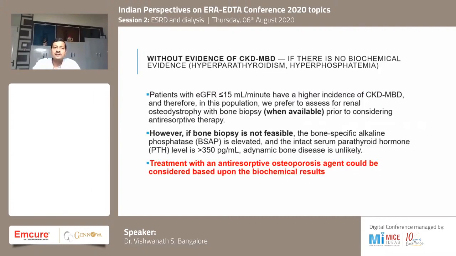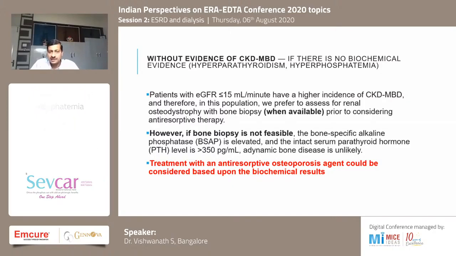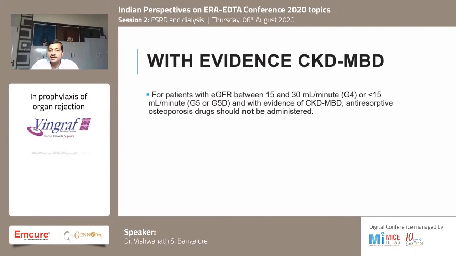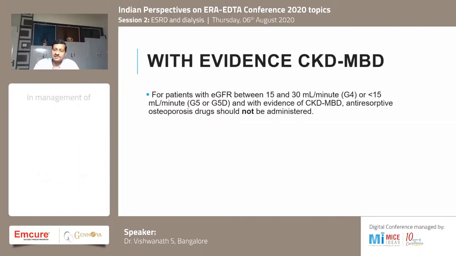To simplify, if there is no evidence of CKD-MBD, an anti-resorptive osteoporotic agent can be considered. If there is evidence of CKD-MBD in GFR 15 to 30 around, and also less than 15, anti-resorptive drugs should not be administered.